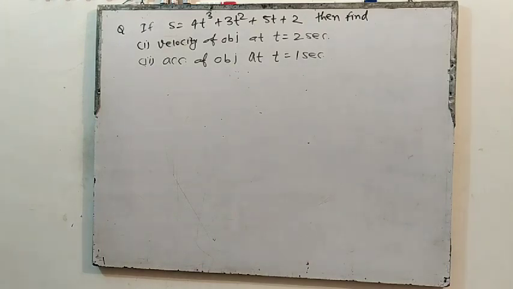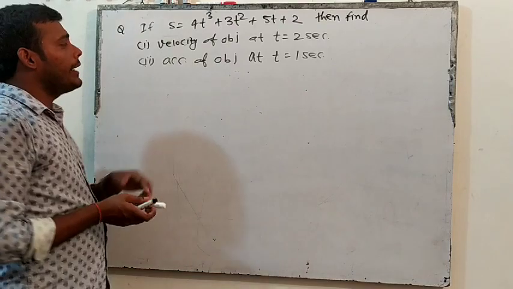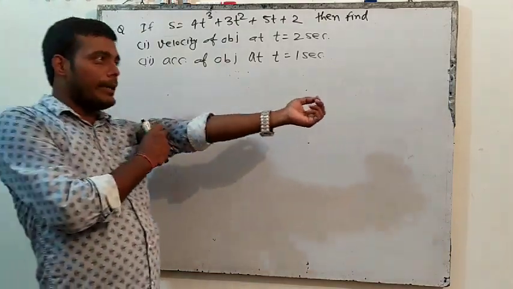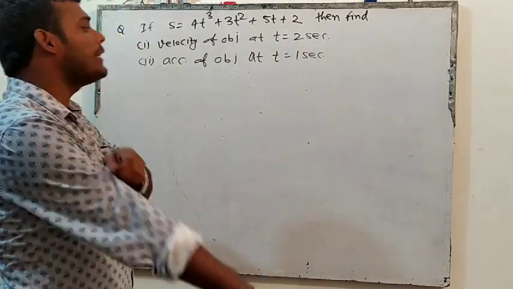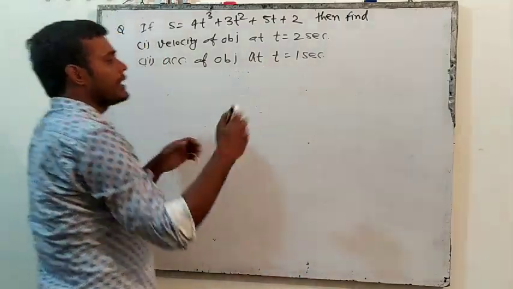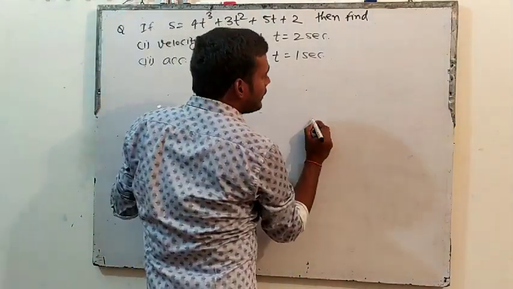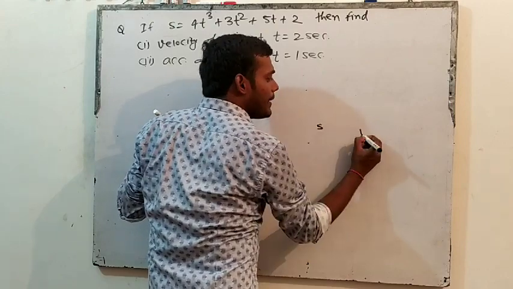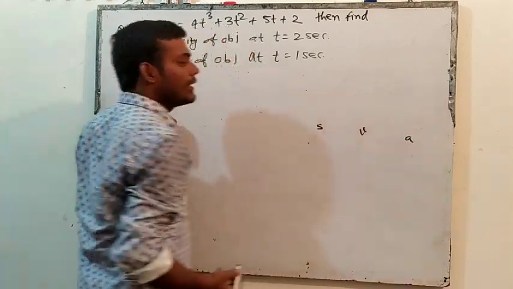Now see how we will find. Which thing is given? Displacement is given. What do we have to find? Velocity and acceleration. Now try to understand this. There are only three things: displacement, velocity, acceleration.